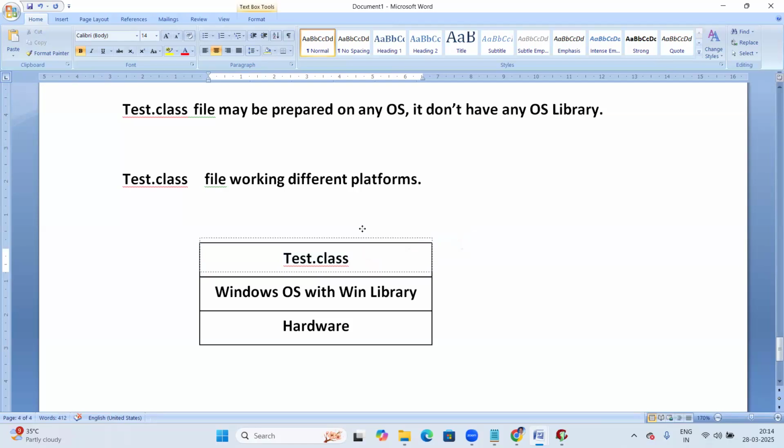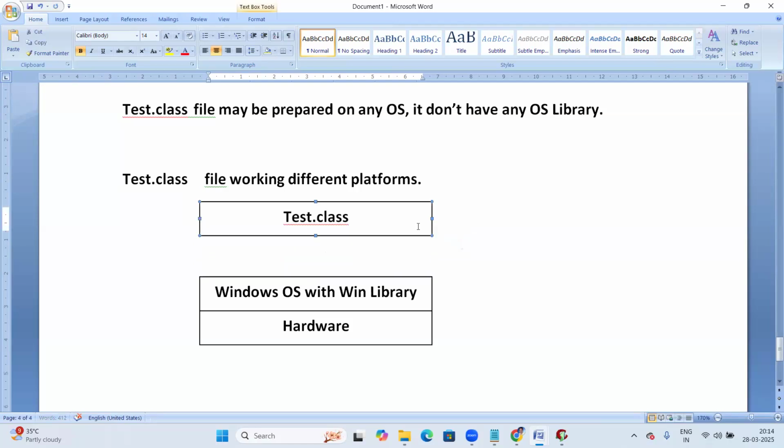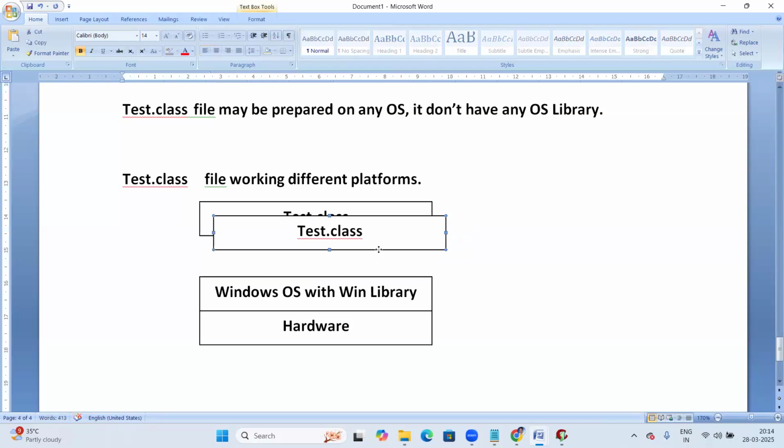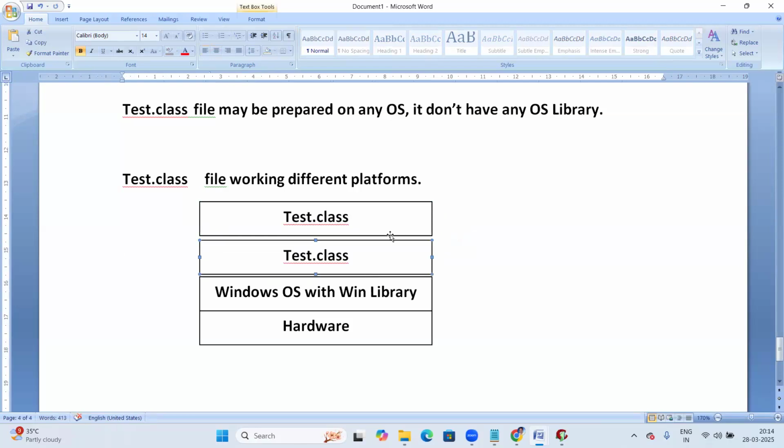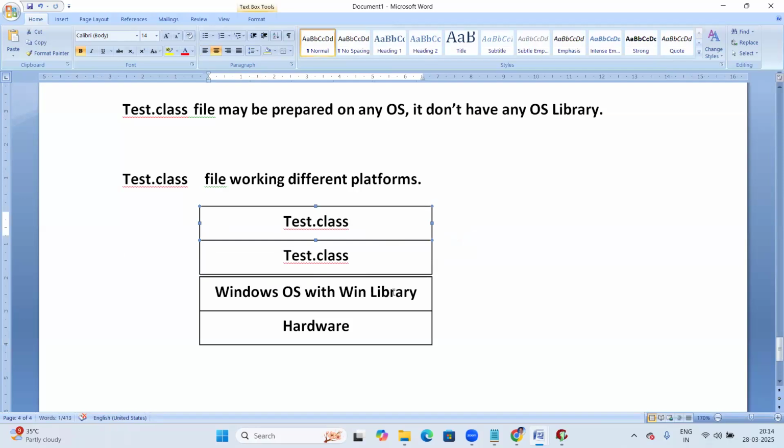To link this Test.class file, between the Test.class file and Windows OS, one more layer will come into the picture. What is that layer? Can anyone guess it?